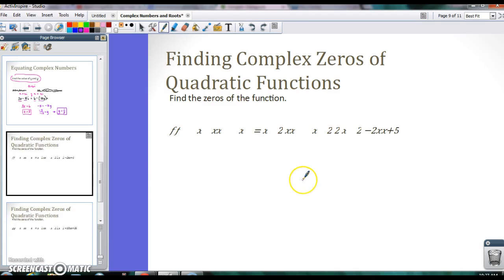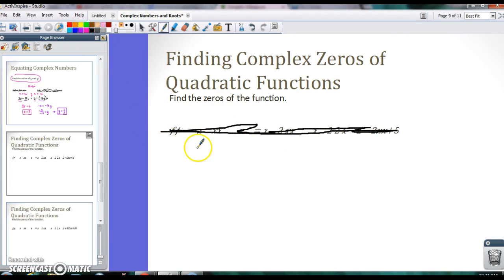All right, so let's talk about finding the zeros of a function. And to do that, let me scribble this out again. I don't know why it does that. I'll just have to make a mental note not to preload the problem in there.